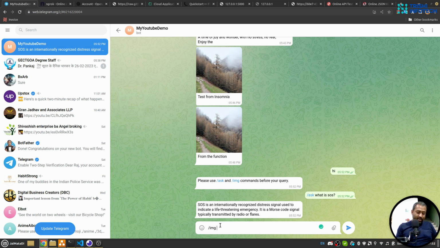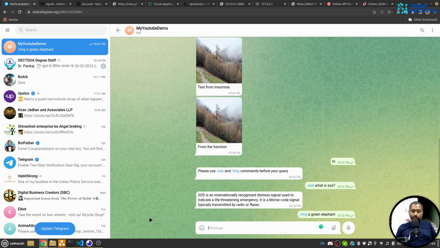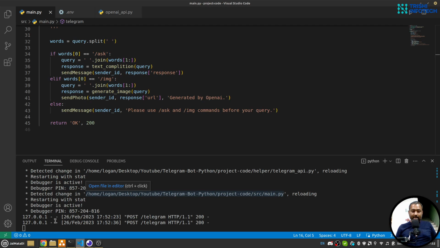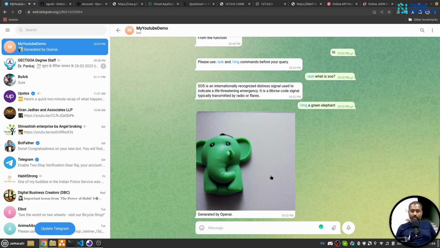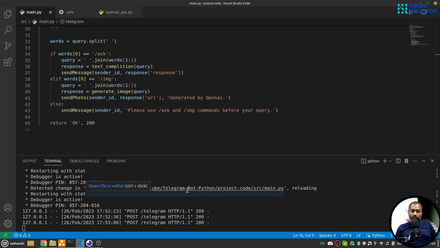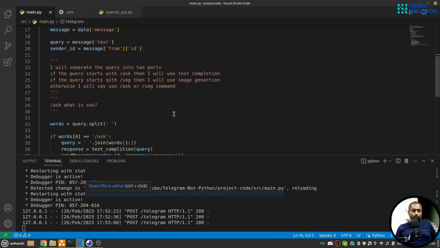Let's say image green elephant. Let's check here. Yeah, it seems there is no error yet. Yeah, green elephant, and we got the caption generated by OpenAI. So I think the application is working okay according to me.